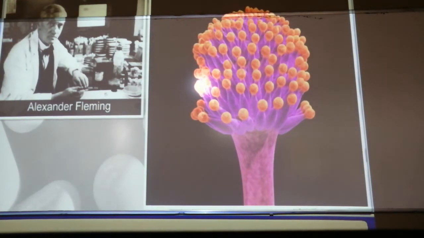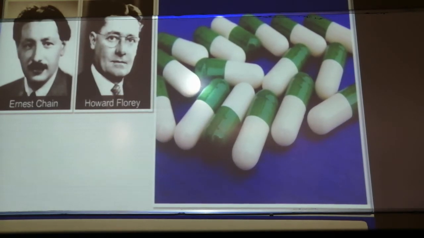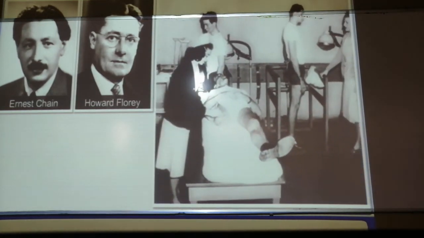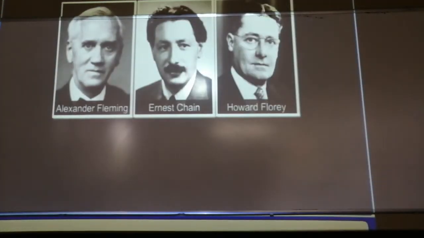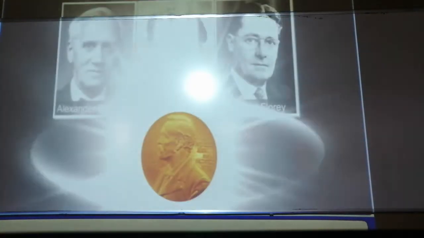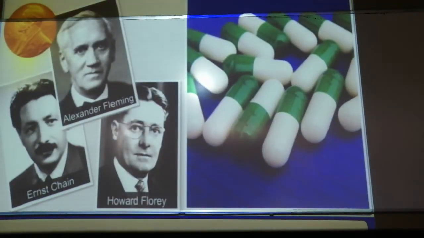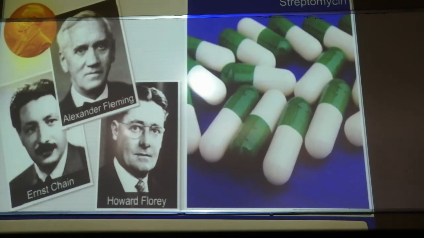However, a fully potent and effective antibiotic was established much later by other scientists like Ernest Chain and Howard Florey. This antibiotic was extensively used to treat many American soldiers wounded in World War II. Fleming, Ernest Chain and Howard Florey were awarded the Nobel Prize in 1945 for their tremendous discovery. And penicillin is still widely used for various other diseases.